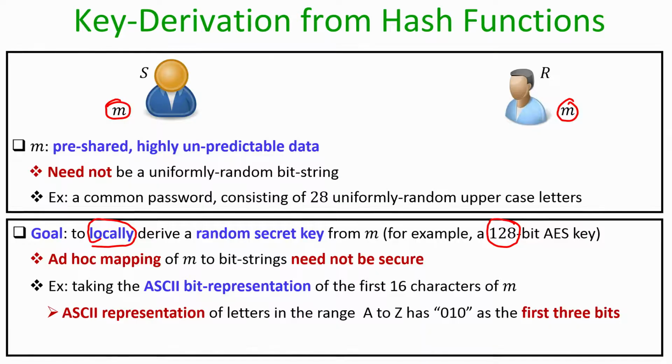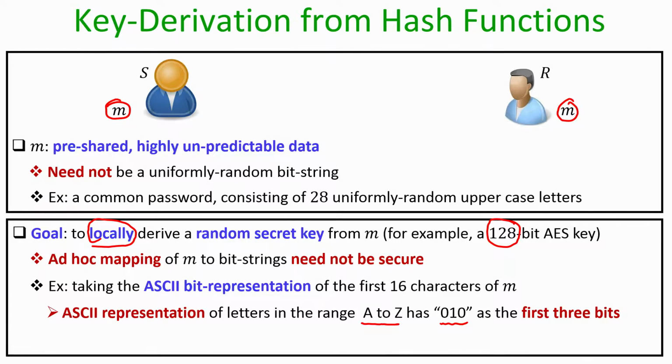This is because if you see the ASCII representation of the uppercase letters A to Z, all of them start with 010 as the prefix. The ASCII representation of A starts with 010, and so does that of B, and so does that of Z, and so on.